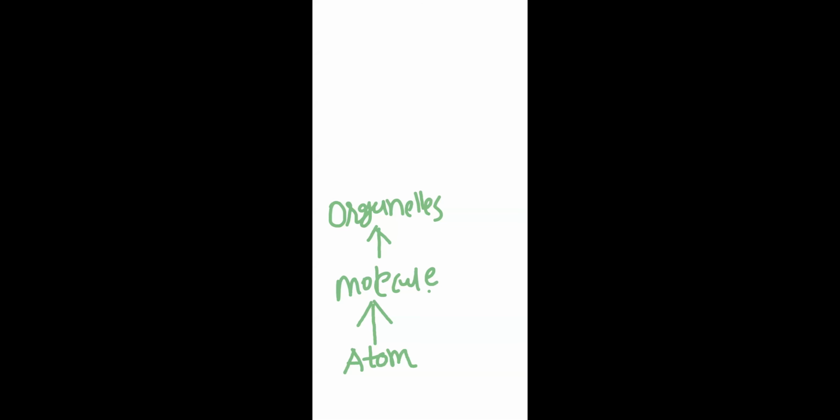When molecules start interacting with each other, they form organelles. Can you give me examples of some organelles? Anyone raise your hand quickly. Do you know any organelle which is present in a cell? Correct.